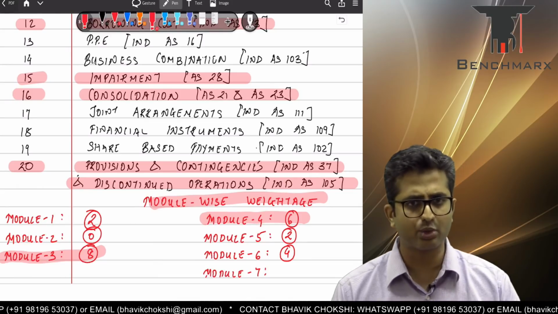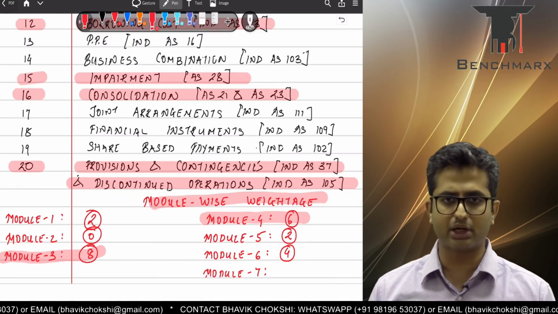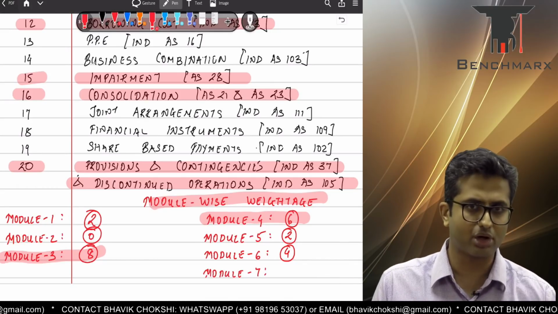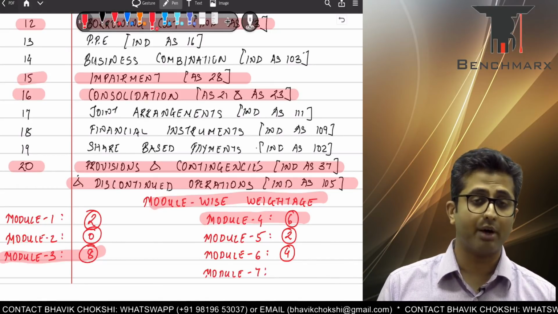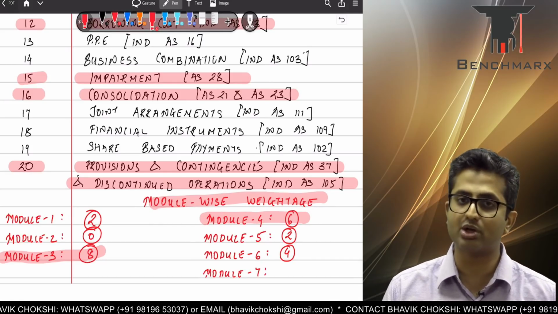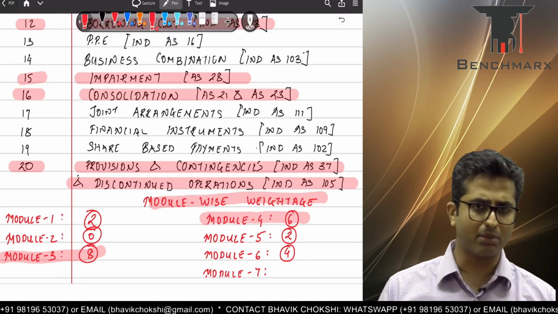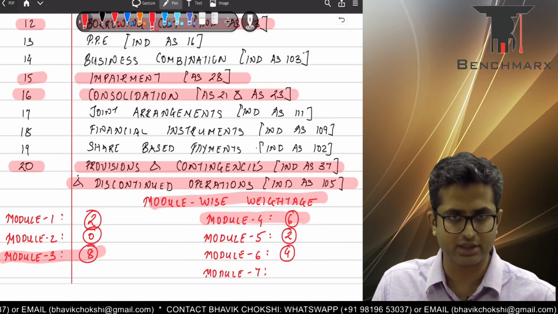Apart from that, as you guys would be aware, you would certainly get questions on consolidation for around 15 marks, business combination around 10 to 15 marks, financial instruments again around 10 to 15 marks, and share-based payment roughly around 8 to 10 marks. So these are sure shot questions in your exam.